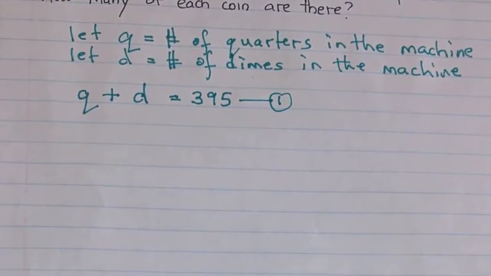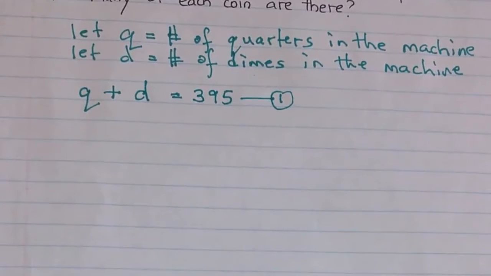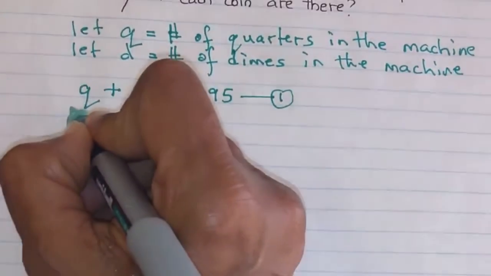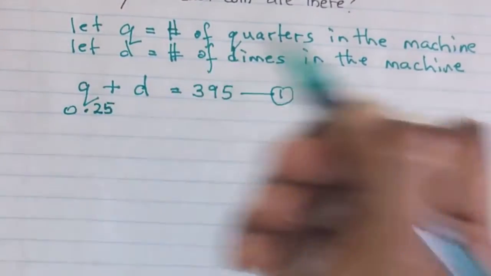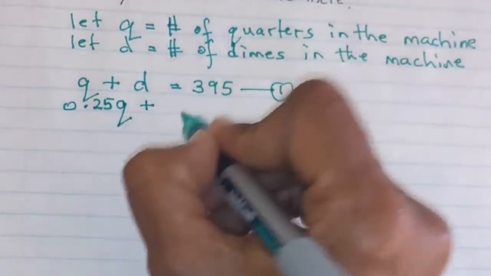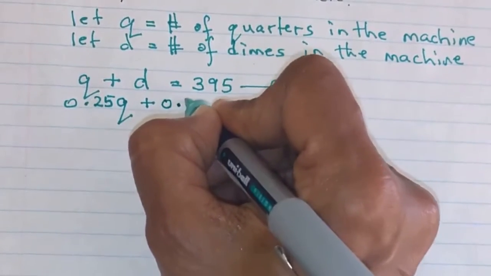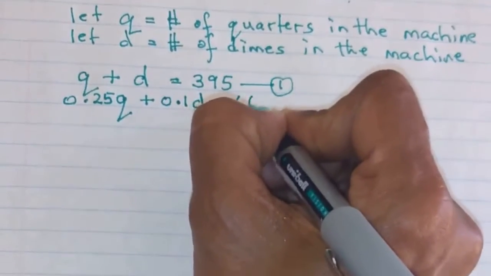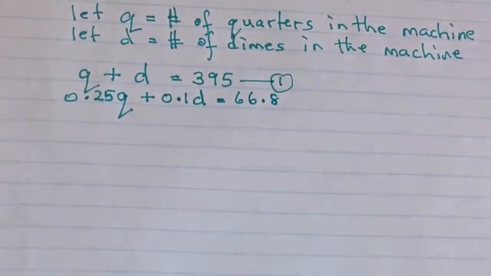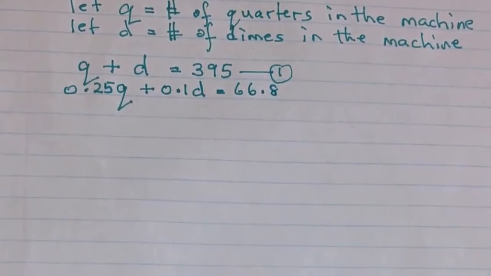The second equation would be the total. We have to write the equation to show the total money that we have. To do that, for quarters, I have to write that as decimals. So it's going to be 0.25 and the number of quarters that I have, which is Q, plus how many dimes do we have? D, and that's going to be 0.1D equals the total amount of money that I have. I'm not going to label that as the second equation because I'm going to make a change to it so that it looks the same.